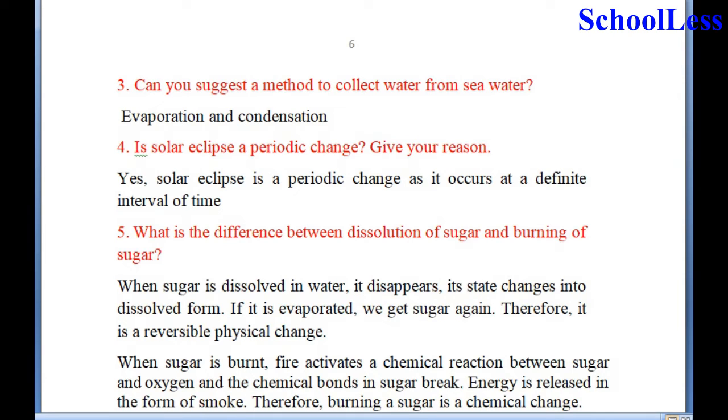Is solar eclipse a periodic change? Yes, solar eclipse is a periodic change, as solar eclipse occurs at a definite interval of time.